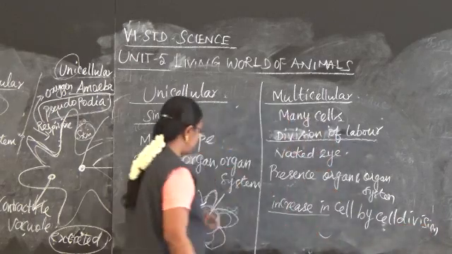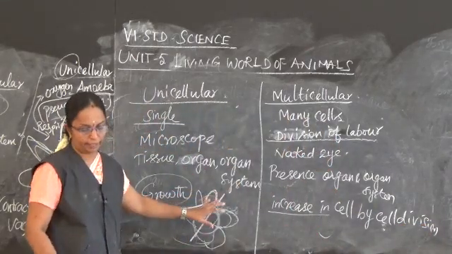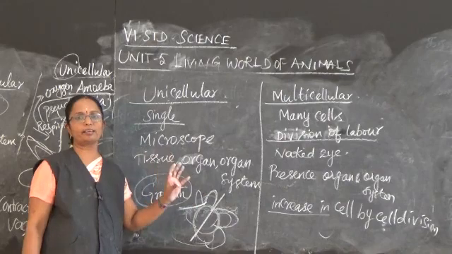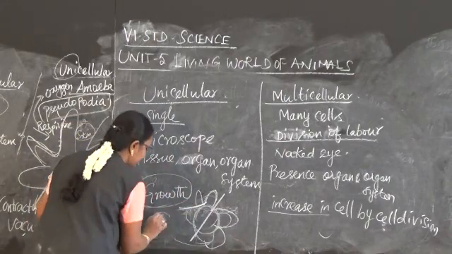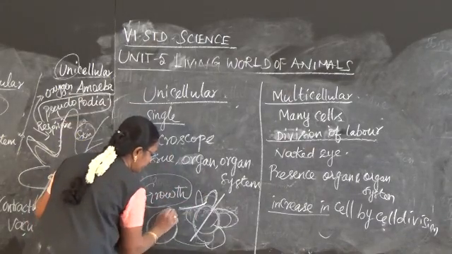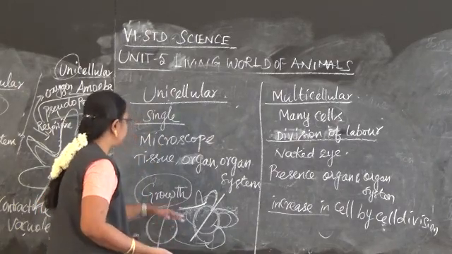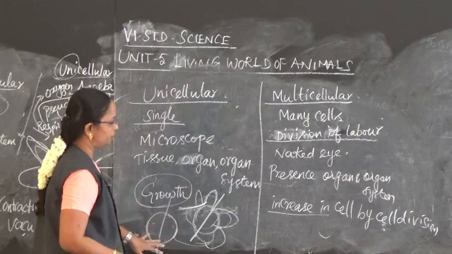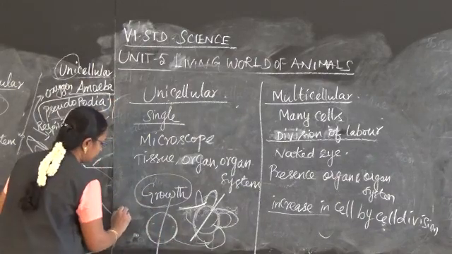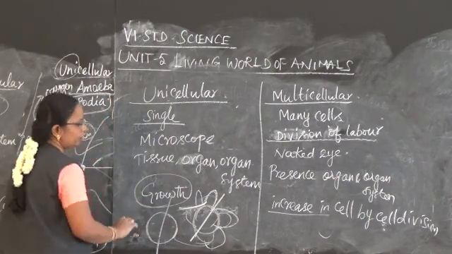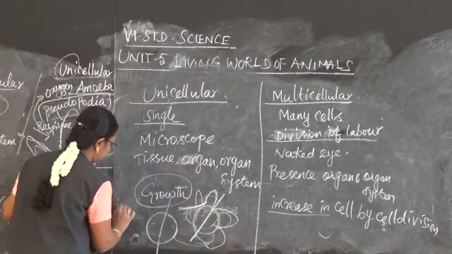So growth takes place by the increase in size. The size of the cell becomes increased, and then it divides into two. So each organism will develop into a single amoeba or paramecium like that. So growth takes place by enlargement of the cell, increase in size of the cell.